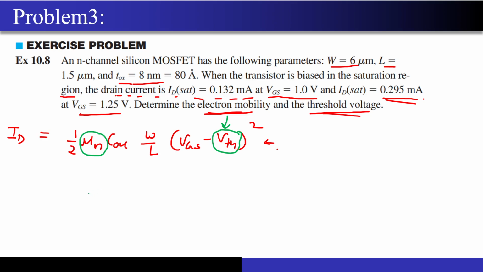VG is greater than VT. Yes, VGS is always greater than VTH. Correct? See, I don't want to get the answers in terms of inequalities, okay? I want to get to the finite answers. I want some finite exact answers for the mobility of electron and the threshold voltage.